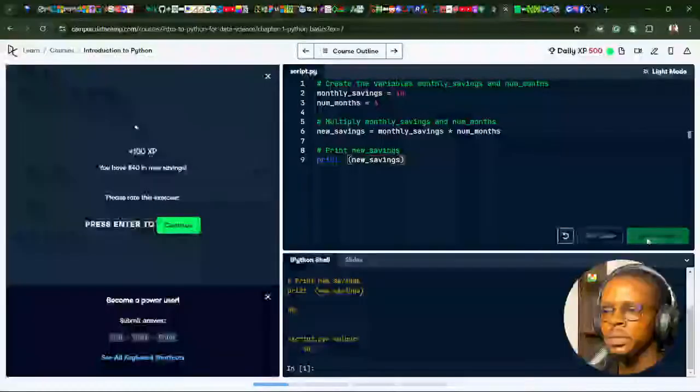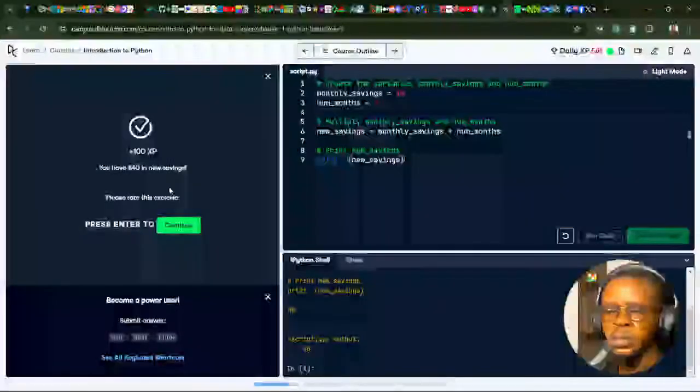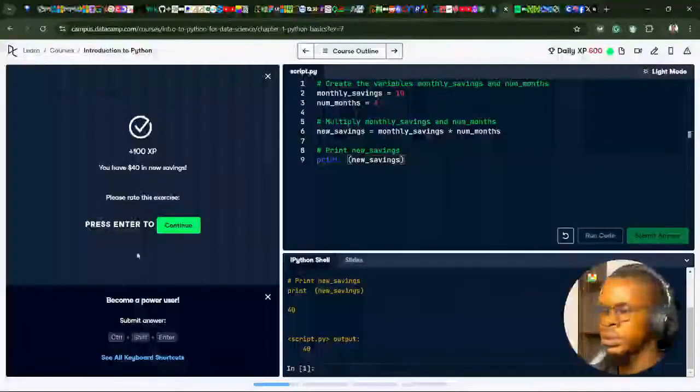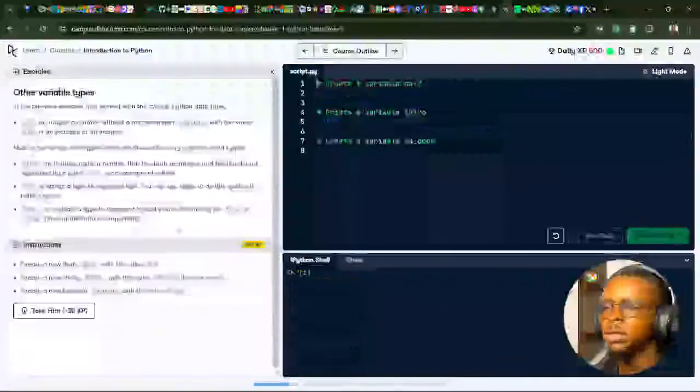So let's submit the answer. These are basic simple Python. I could be using keyboard shortcuts, but not really necessary. So let's continue.